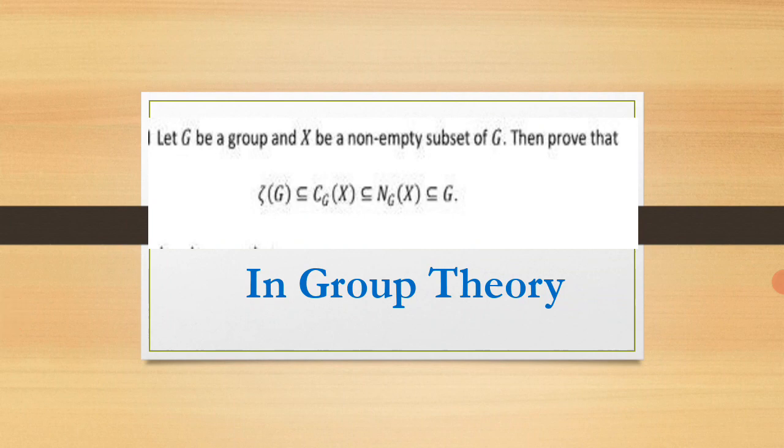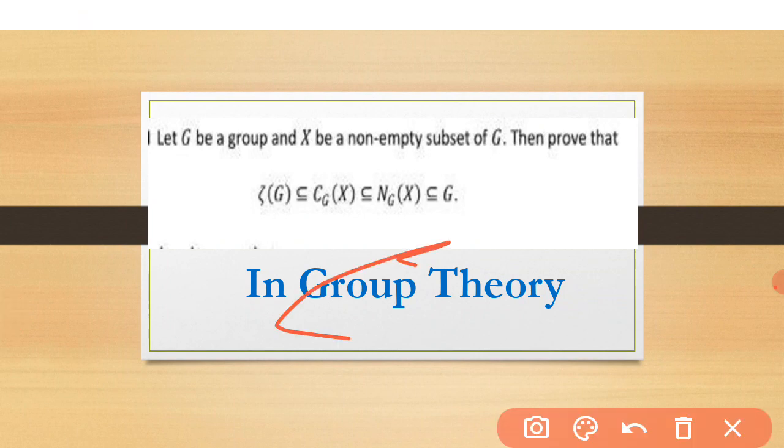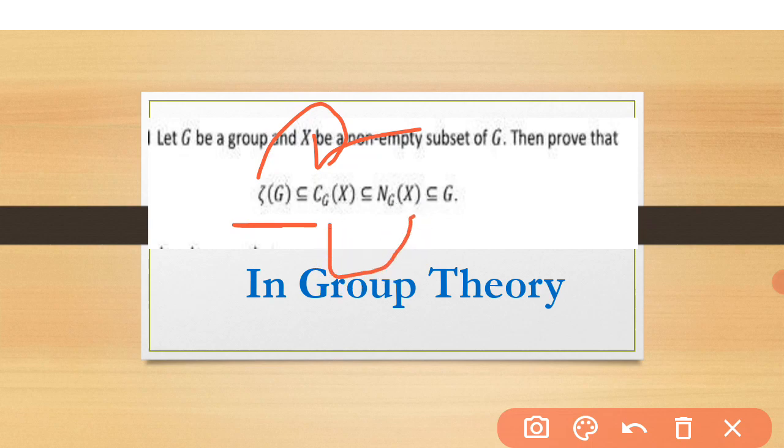Today we will discuss a very important proof that the center of G, Z(G), is contained in the centralizer of X in G, and the centralizer of X in G is contained in the normalizer of X in G, and the normalizer of X in G is contained in the whole group G. So let's start. It is a very interesting and very important proof in group theory.